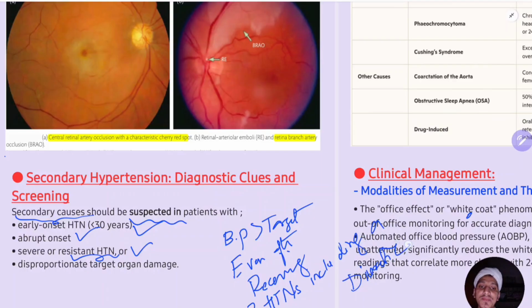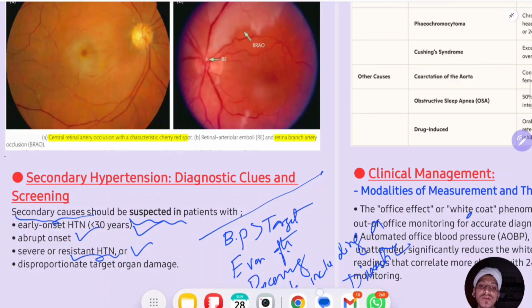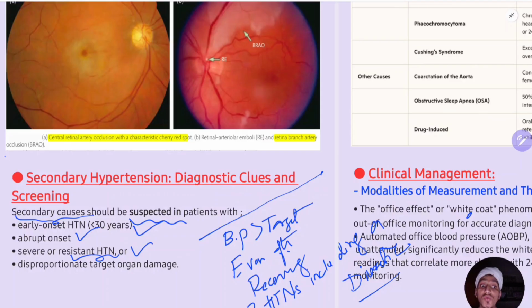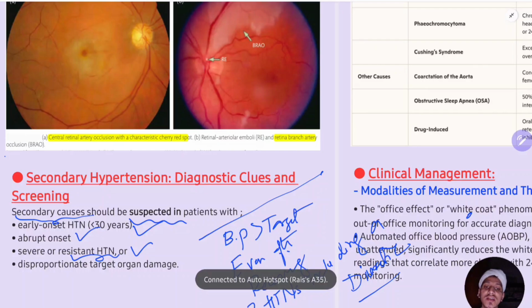The patient's BP will be above the target value even after using a combination of three antihypertensive drugs, which should include a diuretic; that is resistant hypertension. So in patients with severe or resistant hypertension, you should suspect secondary hypertension. So you should evaluate for the causes.